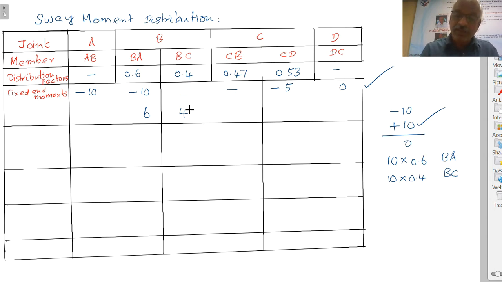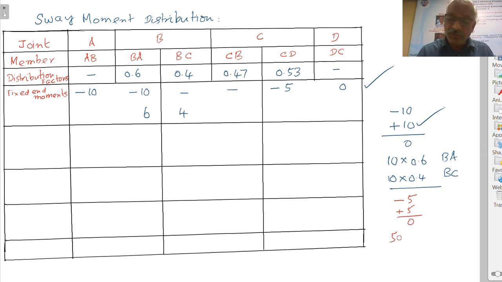Similarly, in joint C, there is only one moment in CD. Therefore, that is minus 5. So for making it 0, we have to apply plus 5, so that it will become 0.